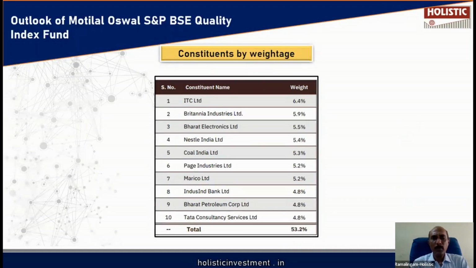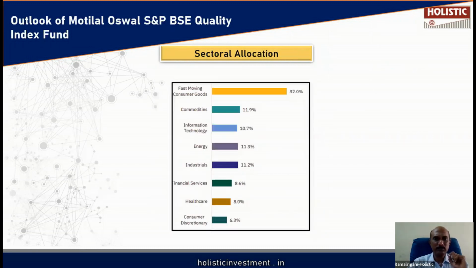What are all the top 10 companies by weightage in this particular index? Let us see here. ITC, Britannia Industries, Bharat Electronics, Nestle, Coal India, Page Industries, Marico, IndusInd Bank, BPCL, TCS. Top 10 companies accounts for 53.2% of the overall portfolio. Overall portfolio, 53% of the assets is getting invested in 10 stocks.